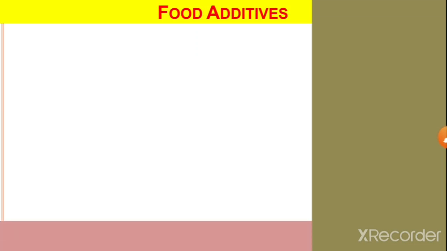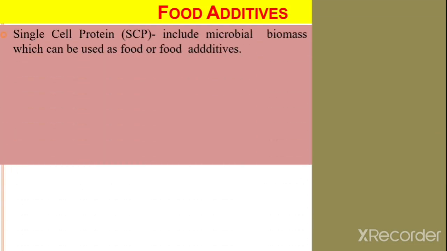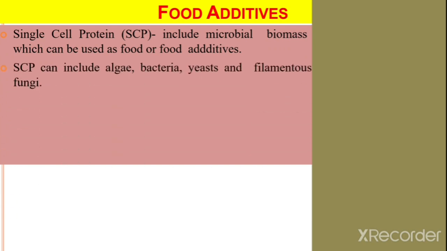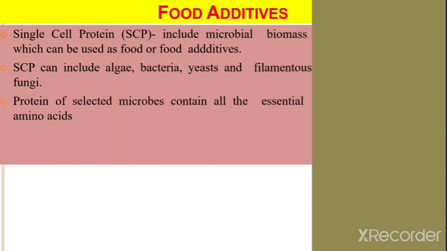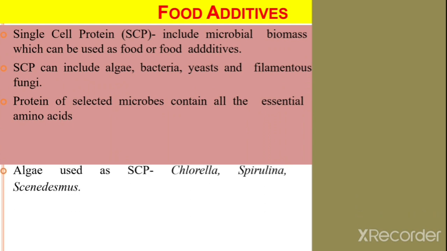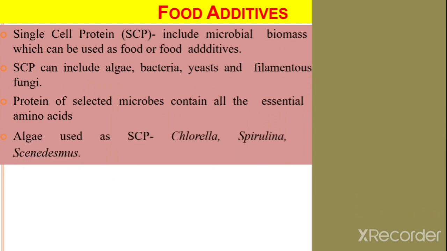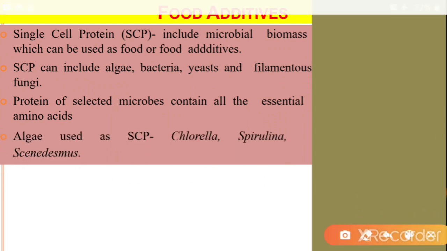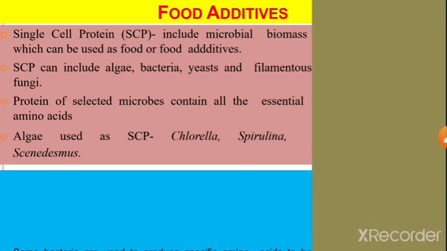Next point is the food additives. Here, single cell protein is one of the important food additives. It is a microbial biomass which can be used as a food or food additive. Single cell protein can include algae, bacteria, yeast, and filamentous fungi. Protein of selected microbes contains all the essential amino acids. Algae used as single cell protein include Chlorella, Spirulina, and Scenedesmus.